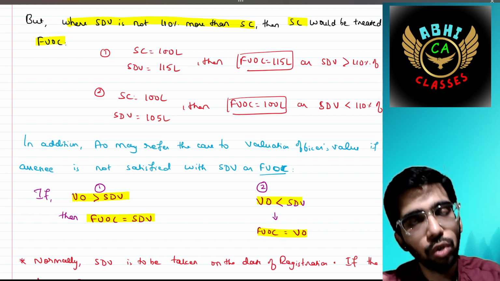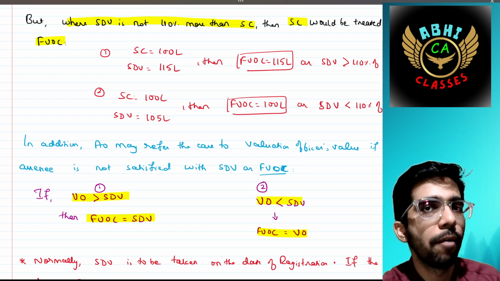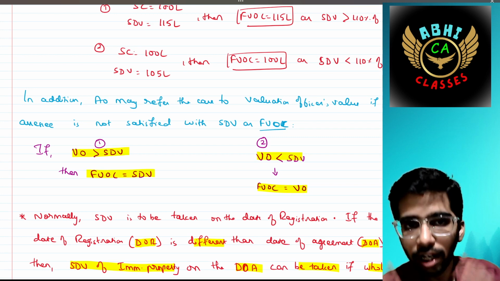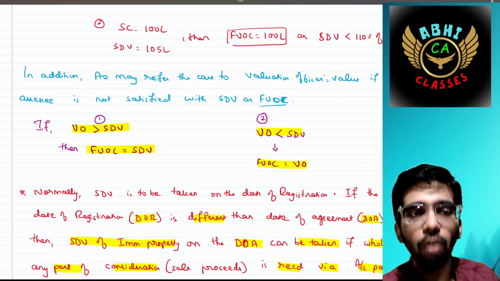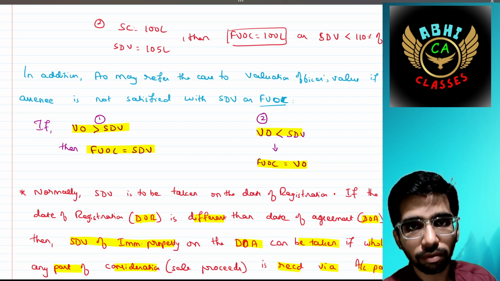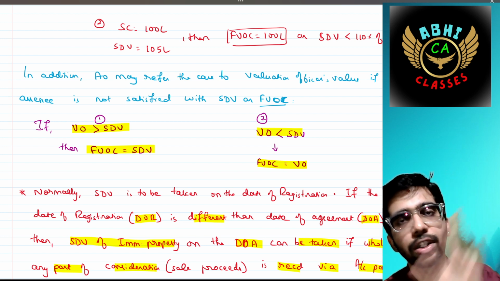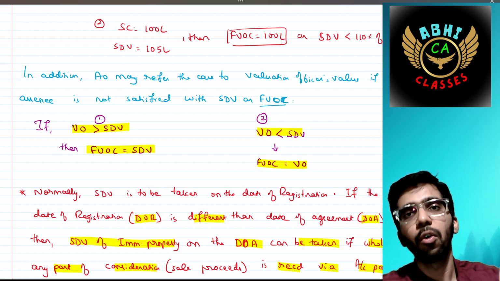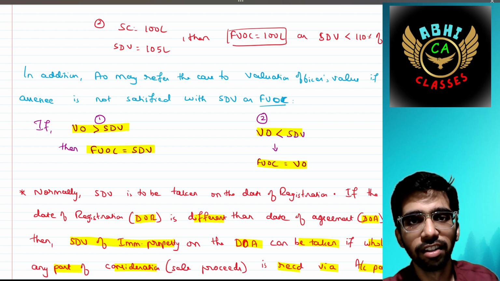The AO subsequently refers this case to a valuation officer, then we need to check what would be the fair value of consideration. There are two circumstances. Number one, if the valuation officer's value is more than SDV, then FEOC should be SDV. The assessee should be satisfied that I am going to take SDV only, because the valuation officer's value is also more.